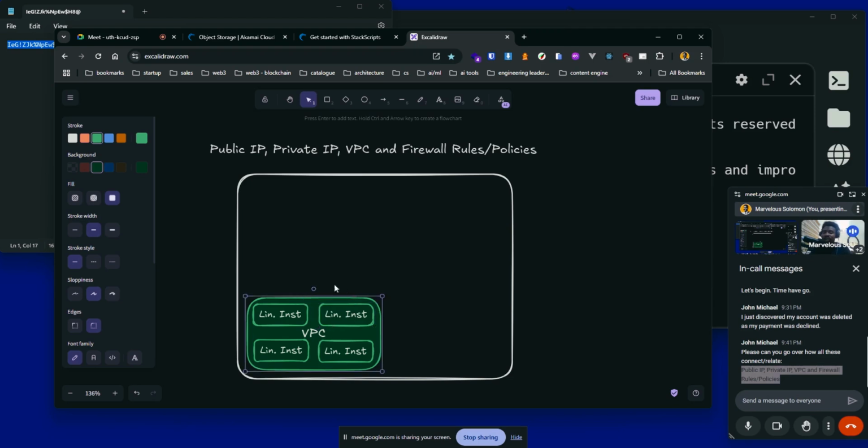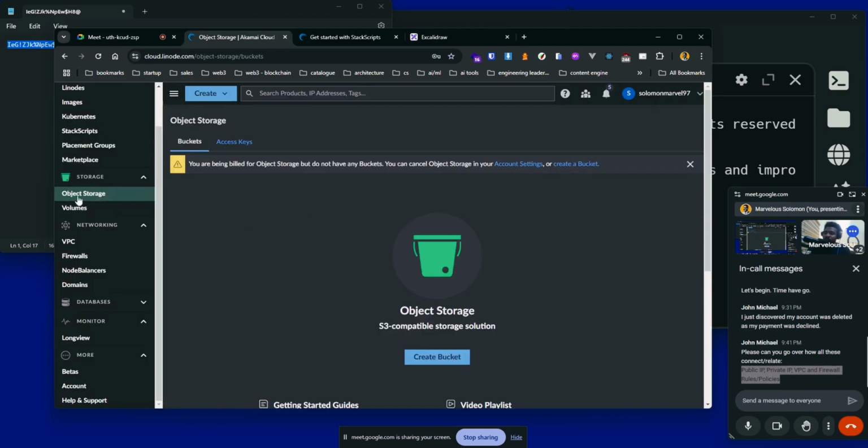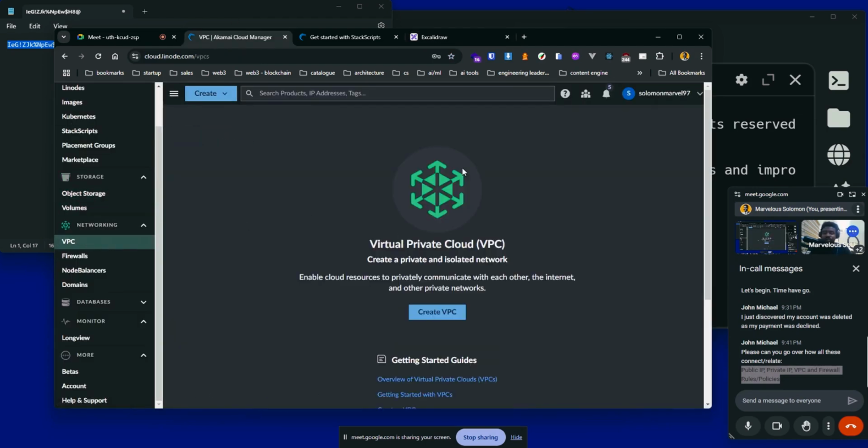And when you have all these things within the VPC, they can communicate with each other. You can configure them to communicate with each other. It becomes easy to have them communicate with each other. It becomes easy to set access levels and all that in here, because what you're building basically is found within the space, right? So you have a more private cloud you can configure and basically build your applications and deploy your applications to your taste in here. Okay, so on Linode, let's go down to VPC.